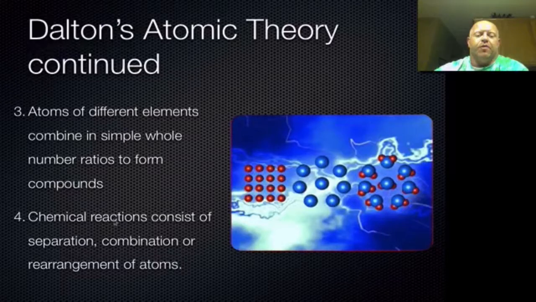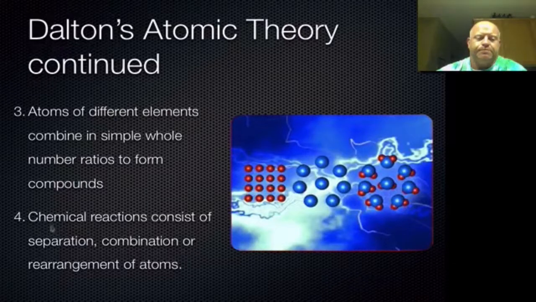Parts 3 and 4 still hold true to everything we believe today. So atoms of different elements combine in simple whole number ratios to form compounds. Basically this part he's saying that to make compounds you can't use half an atom. You have to use individual atoms or whole number ratios with that.